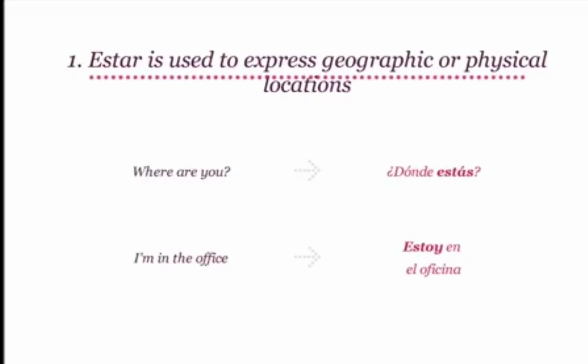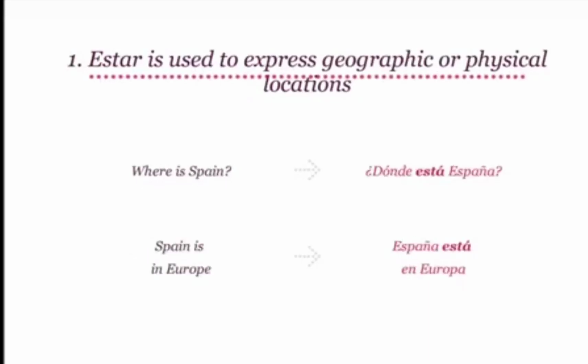Very good. Now let's look at the usage of estar to express geographic locations. For example, where is Spain? Where is Spain translates to ¿Dónde está España? Try saying that. ¿Dónde está España? In response, Spain is in Europe becomes España está en Europa. Try that once again. España está en Europa. Very good.